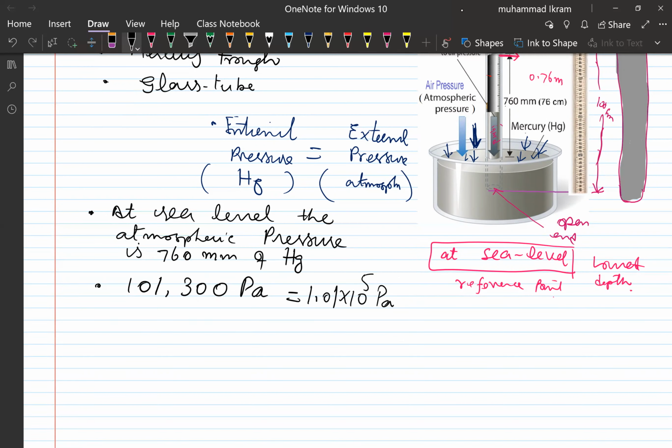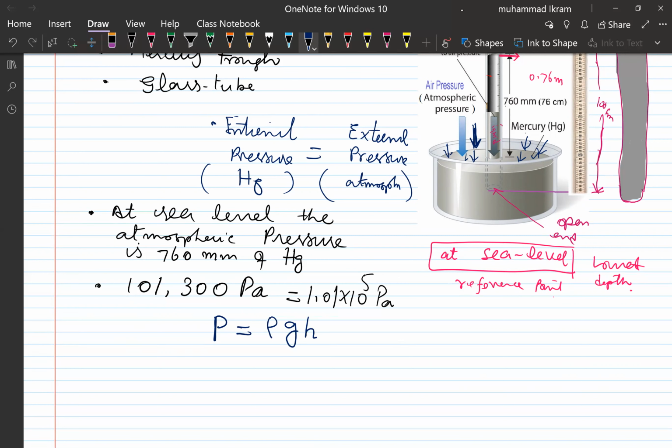How did they come across this equation? In the next lecture, I will be deriving the equation for the pressure exerted by a liquid. It is calculated by the formula that the pressure exerted by a liquid at any point depends on the density of the liquid, the value of gravitational acceleration, and the depth to which it acts.